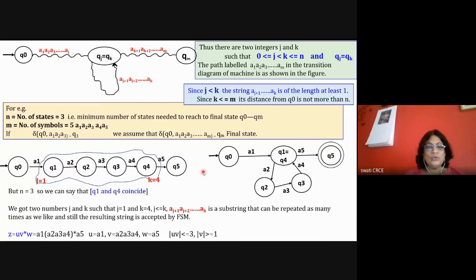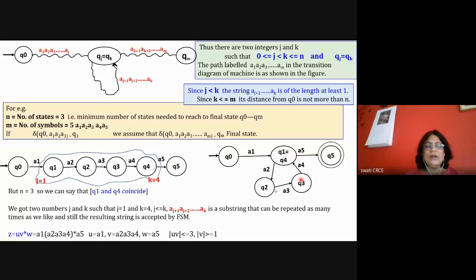So if 3 states are required to reach the final state, and my number of symbols m is greater than n, then there is a possibility that 2 states will coincide with each other, and you cannot have m distinct states. At least 2 states will coincide like this.